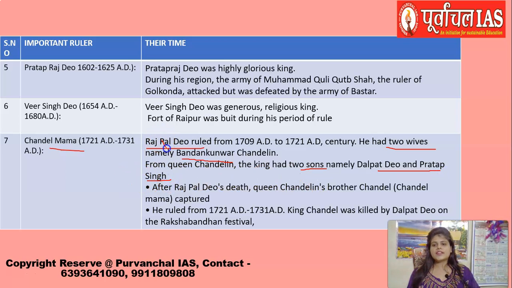But when this Rajpal Dev died, this Chandel Mama, who was actually the brother of this queen, did a conspiracy and he captured this particular dynasty and became the ruler. He did this because the queen was weak at that time and even the two sons were infants, not of the age to take the throne. But later on, when Dalpat Dev, one of the sons of Rajpal Dev, came of age, he killed this King Chandel during the Raksha Bandhan festival.